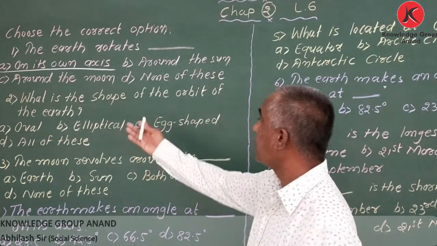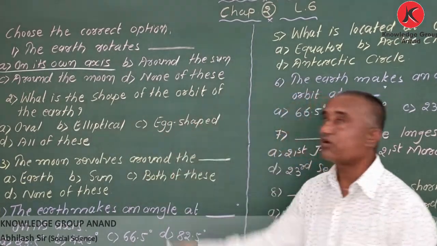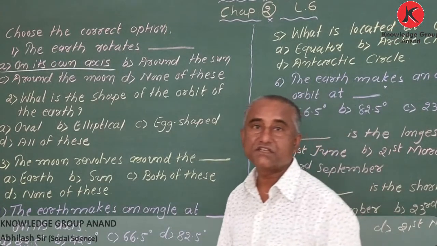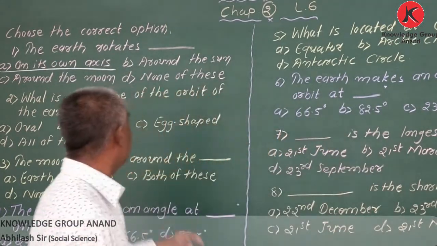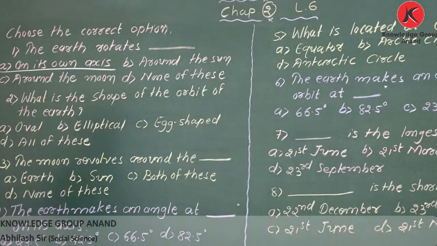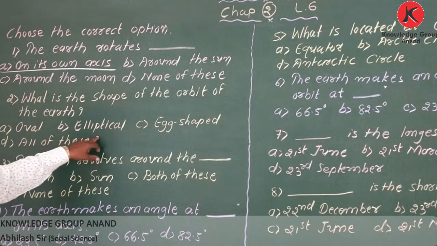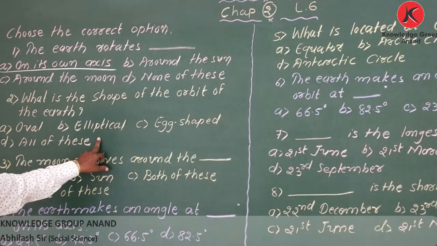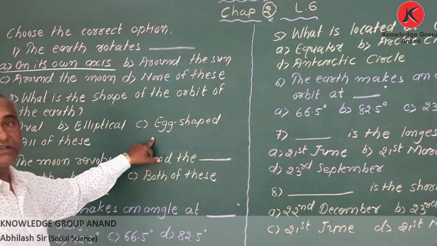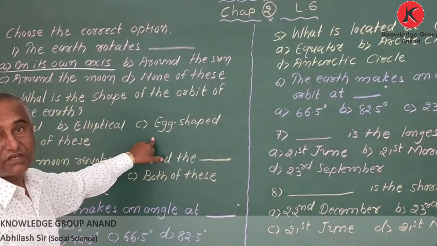Second one, what is the shape of the orbit of the earth? My dear student, I said it is oval. That is the correct answer. Or here B is written elliptical. That is also a correct answer. Here I have written egg shape. That is also a correct answer.